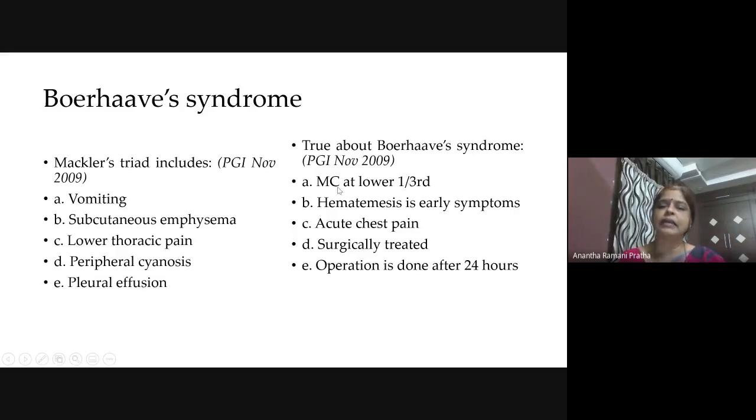Now, true about Boerhaave syndrome. Just tell me, most common at lower one third. Is it true or false? True, ma'am. True. Is hematemesis the early symptom? What is the early symptom?